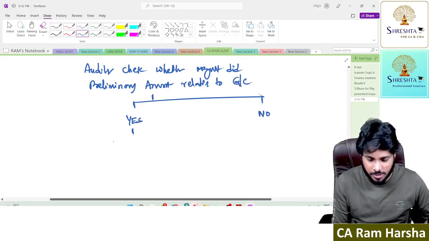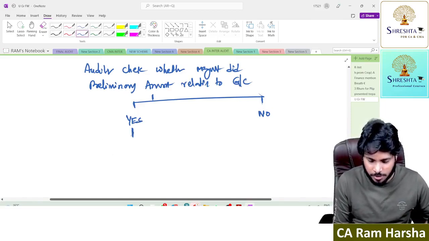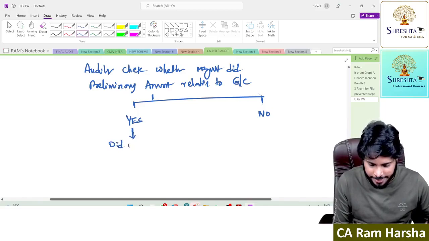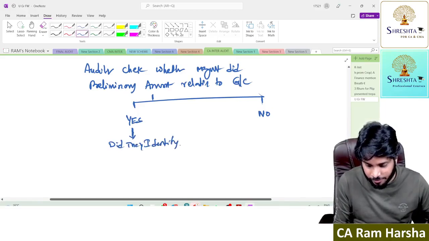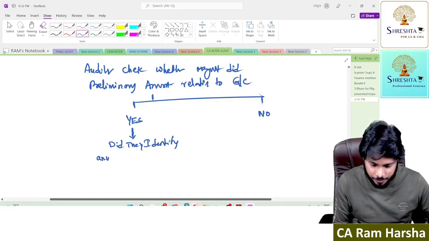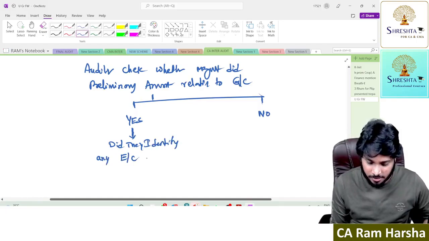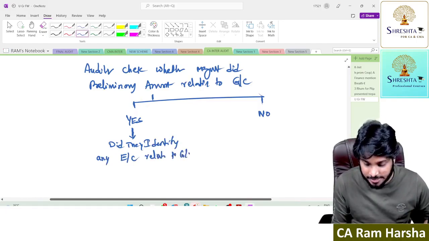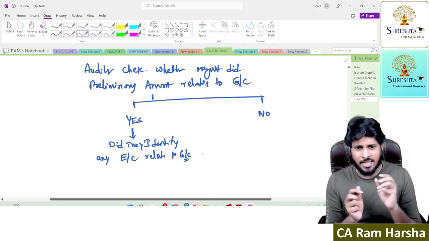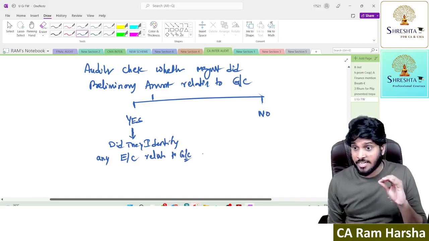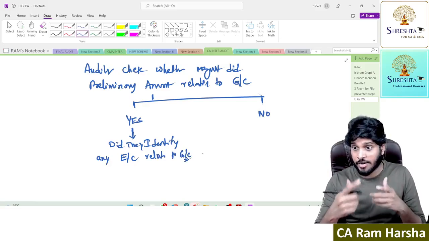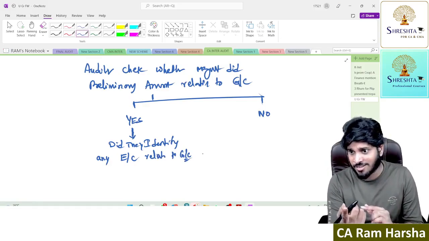Now I will ask management: did they identify any event or condition that may cast significant doubt on the entity's ability to continue as a going concern?